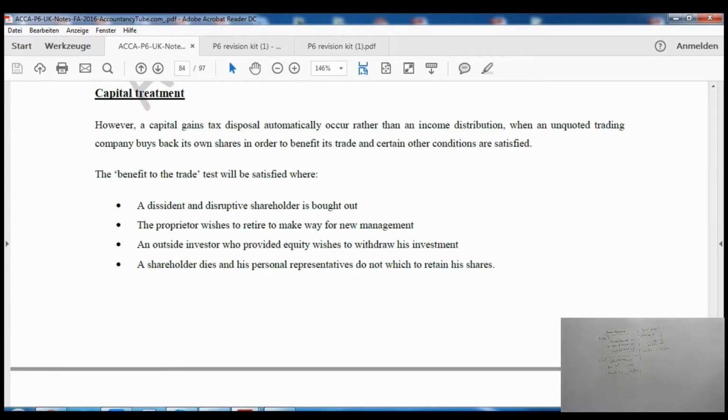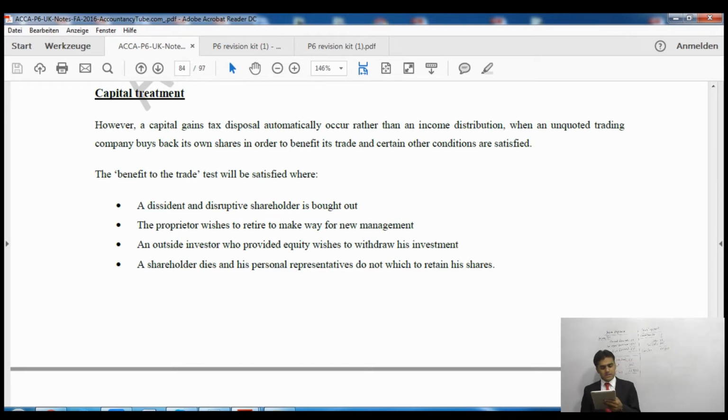Right, a capital treatment. However, a capital gains tax disposal automatically occurs rather than an income distribution when an unquoted trading company buys back its own shares in order to benefit its trade, right? So when an unquoted company buys back its own shares to benefit its trade, then capital treatment will automatically apply. How would we know if it is benefiting its trade? So the list below tells us.